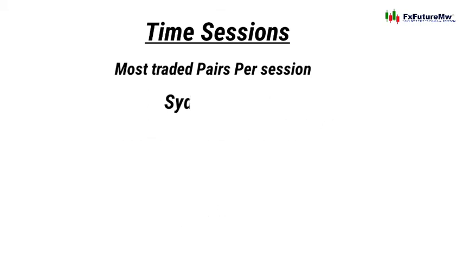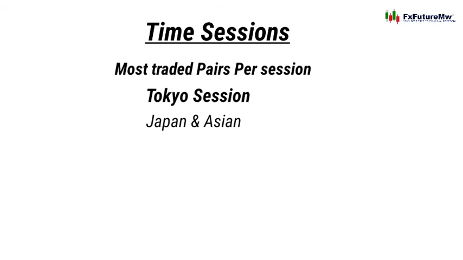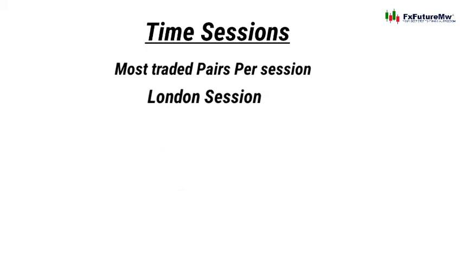Let's say you are trading just in that session. If you're trading in the Tokyo session, that means it's Asian countries, so Japan and Asian countries. That means you can trade USD JPY, NZD JPY, AUD JPY. Those pairs are the best to trade during that session. And then in the London session, that means UK and Europe.